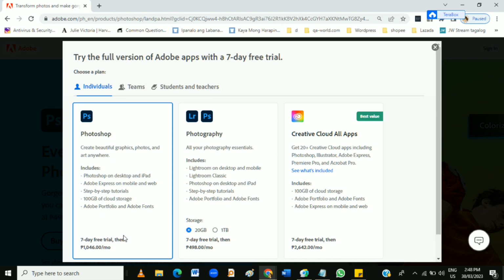While there are some websites that claim to offer free downloads of Adobe Photoshop, downloading and using such versions is illegal, and it can lead to serious legal consequences as well as security risks to your computer. So just purchase it after you use the free trial version. So that's how to get Photoshop for free.